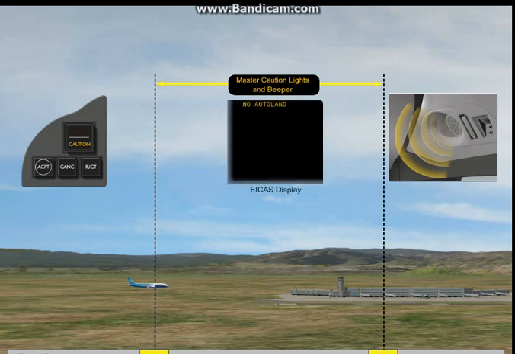Caution alerts that can make a go-around necessary are not inhibited. The caution messages will show on EICAS, but the master caution lights and sound alerts do not come on until airplane speed is less than 75 knots.